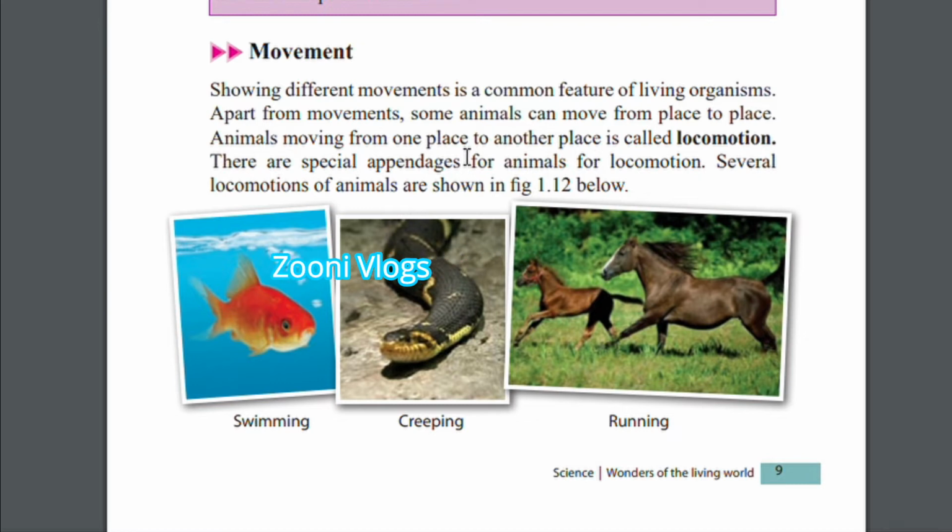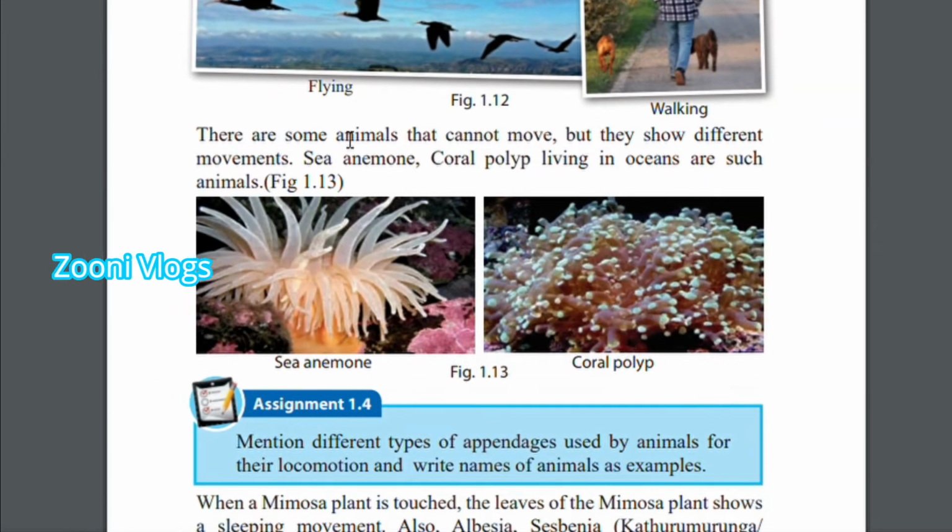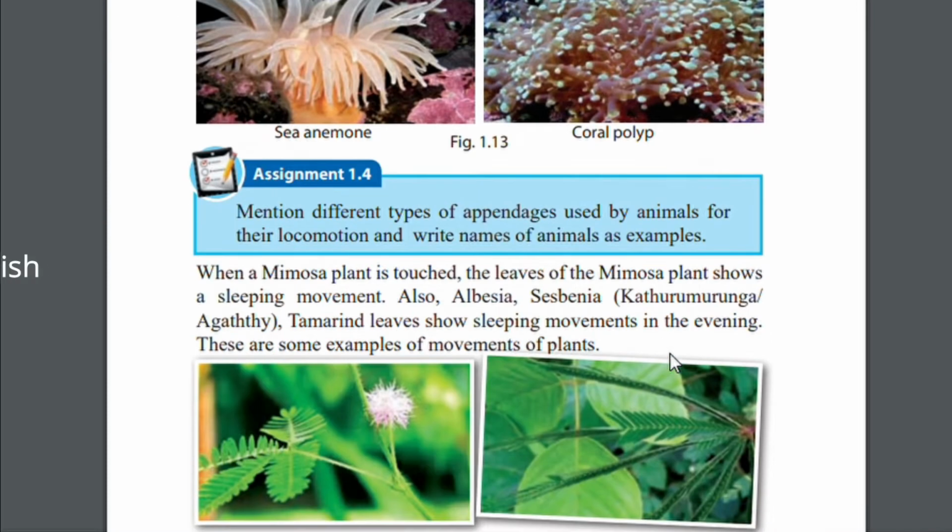Now here there are some animals that cannot move, but they show different movements. Coral polyps living in oceans are such animals. Now you can see here, sea anemone, coral polyp. Now there's an assignment. Mention different types of appendages used by animals for their locomotion and write names of animals as examples. Now we learned, you can write them.